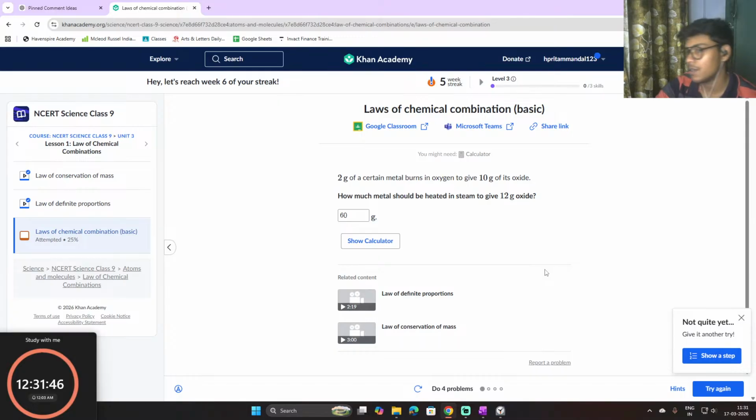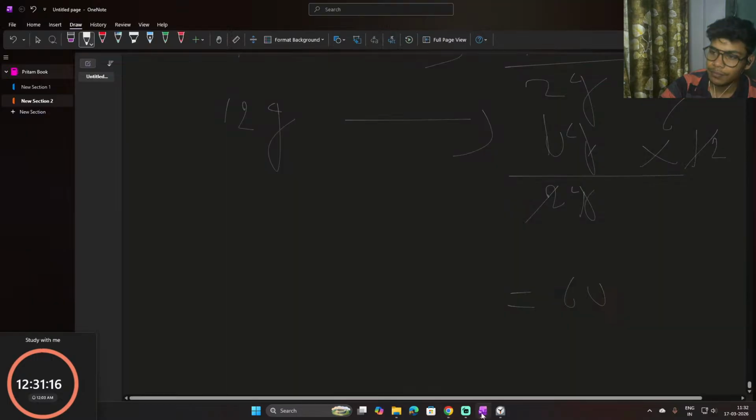No, that's the wrong answer. Why? It's not only 60. It says 2 grams of certain metal burns in oxygen to give 10 grams of oxide. How much metal should be heated in steam to give 12 gram oxide? For 12 gram oxide, how much? I think it will not be 2, it will be 2.5 or half something. So how can we calculate it?